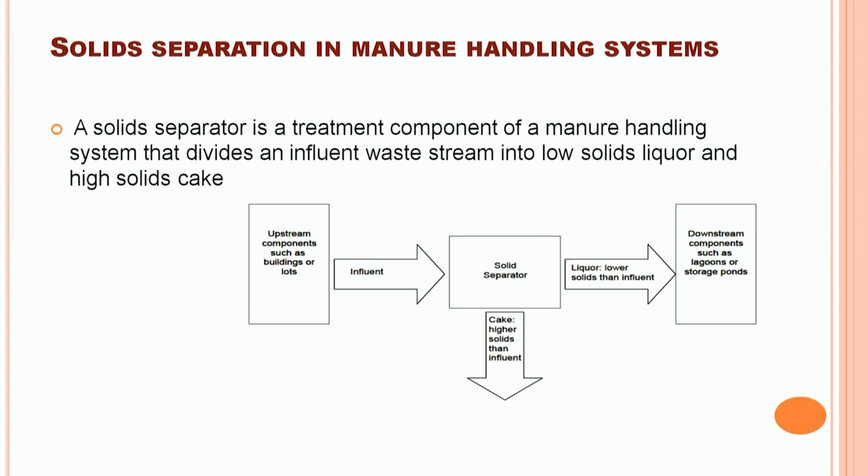Solid separator. A solid separator is a component of the manure handling system. When the influent passes through the solid separator, it is converted into two components. One, having the lower solid content, is known as liquor, and the other component, having the higher solid concentration, is known as cake.